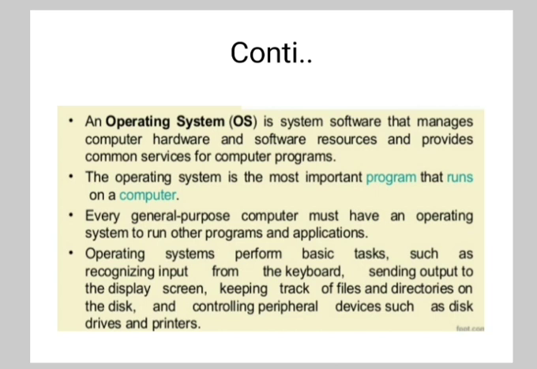The operating system is the most important program that runs on a computer. Every general purpose computer must have an operating system to run other programs and applications.